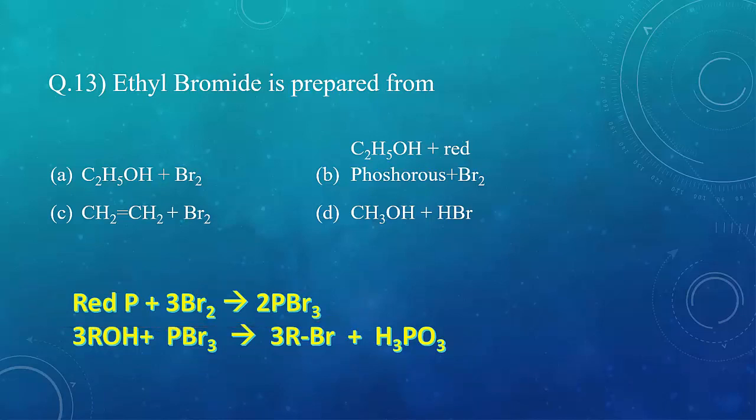So the reaction is actually between C2H5OH and PBr3, giving us C2H5Br, that is ethyl bromide, plus H3PO3, that is phosphorus acid. So let's see option C as well. This is CH2 double bond CH2 plus Br2. As you can see, this is just an addition reaction to give us a dihalide. So in this, the correct option is B.